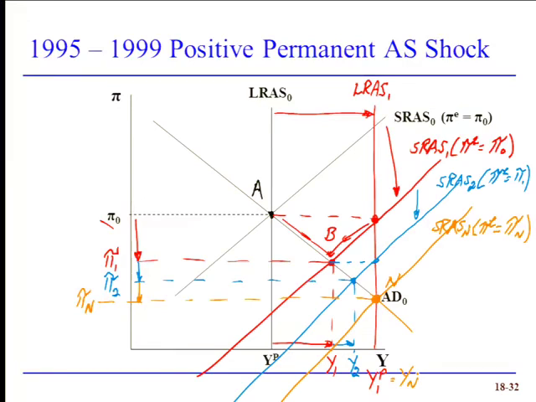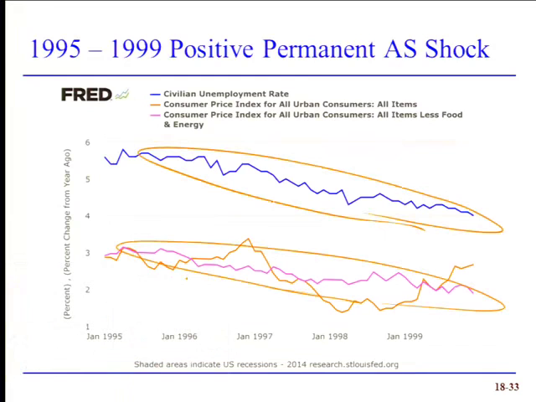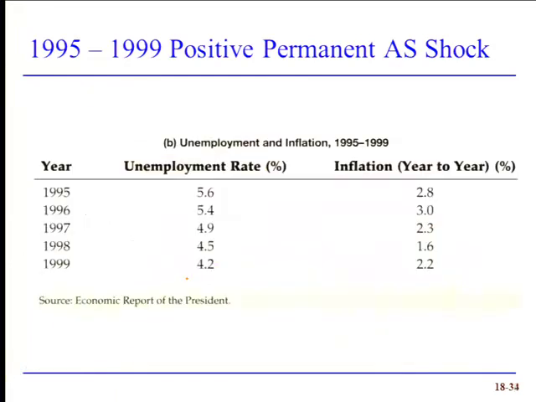Notice one of the beautiful things about positive long-run aggregate supply shocks. Inflation is permanently lower. Economic output is permanently higher. The unemployment rate hasn't changed, but economic output is permanently higher relative to where it would have been without that shock. And this is what you should expect to see: a long continuing decline in the unemployment rate and a long continuing decline in inflation. Okay. And here's the data to show it. The unemployment rate comes down, the inflation rate comes down as well.